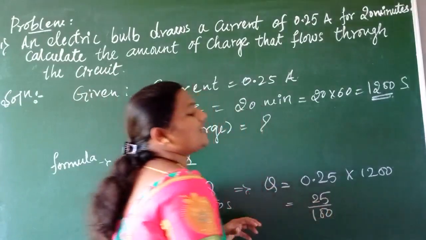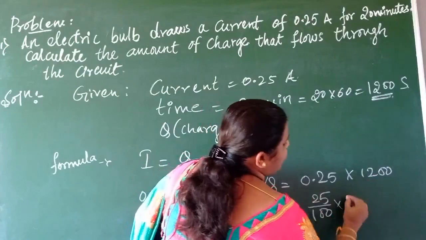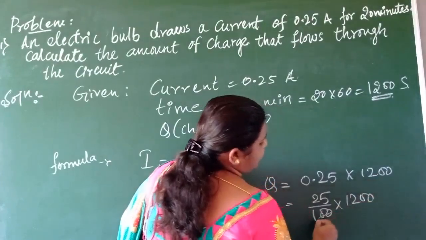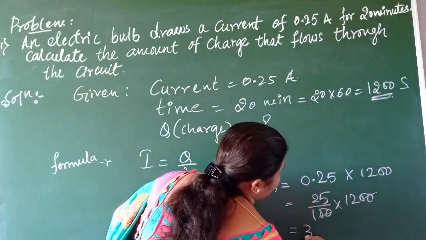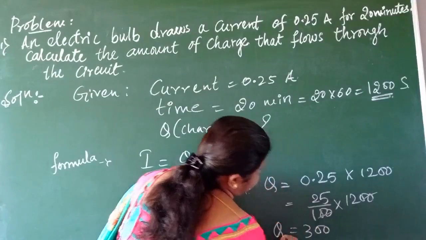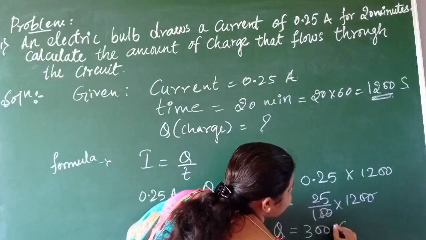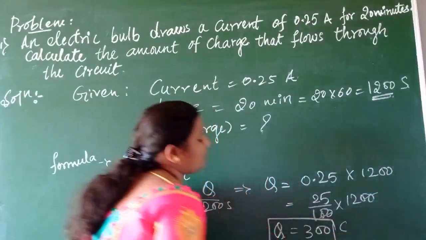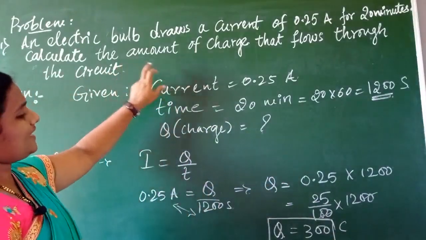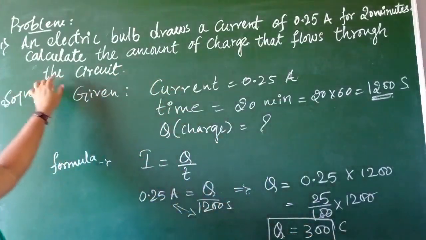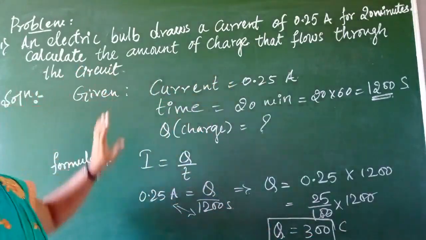You can do it directly, children, but I am showing the easiest method here. 25 divided by 100 into 1200, isn't it? These two zeros get cancelled. 25 into 12, which is what? 300 is the charge here. Then what is the unit of charge here? Coulomb, isn't it, children? So the amount of charge required is how much, children? That is 300 coulombs. So we can say that 300 coulombs is the charge that flows through the circuit.